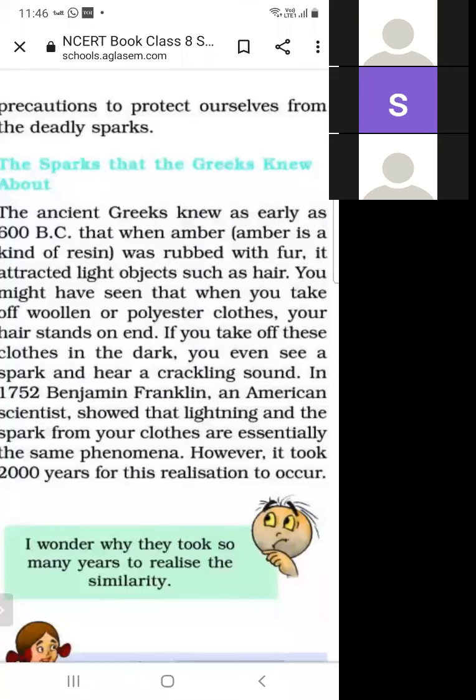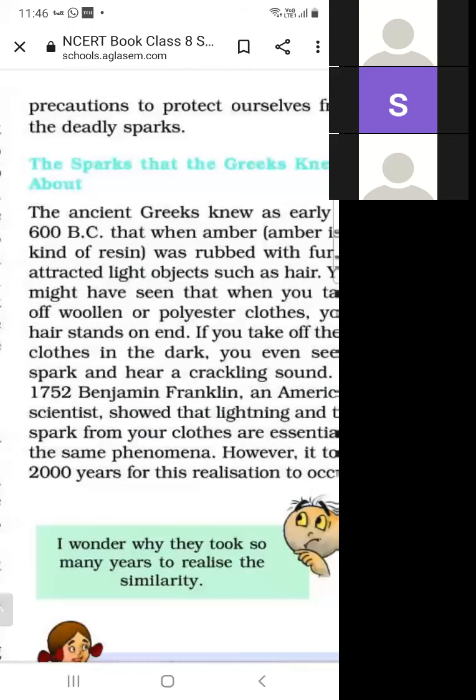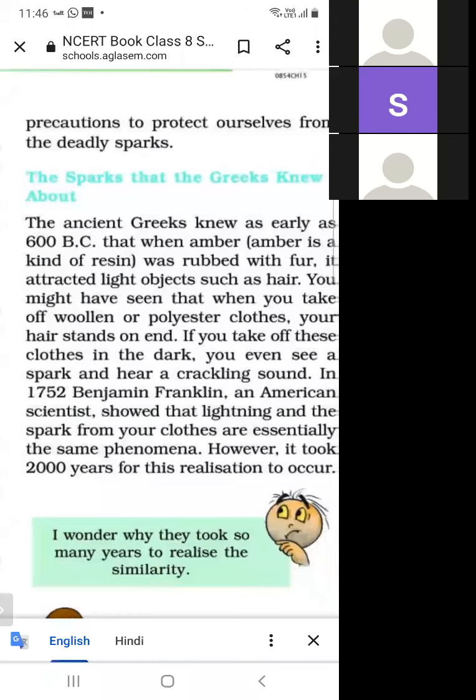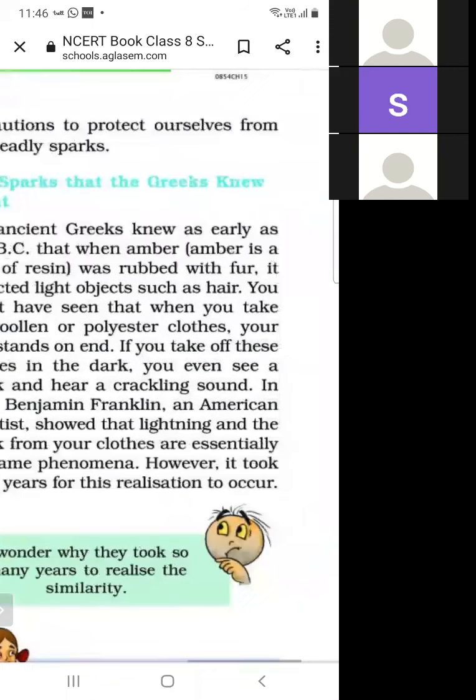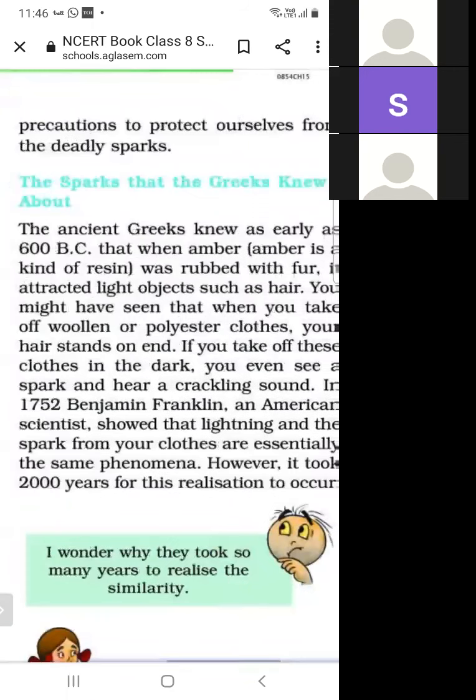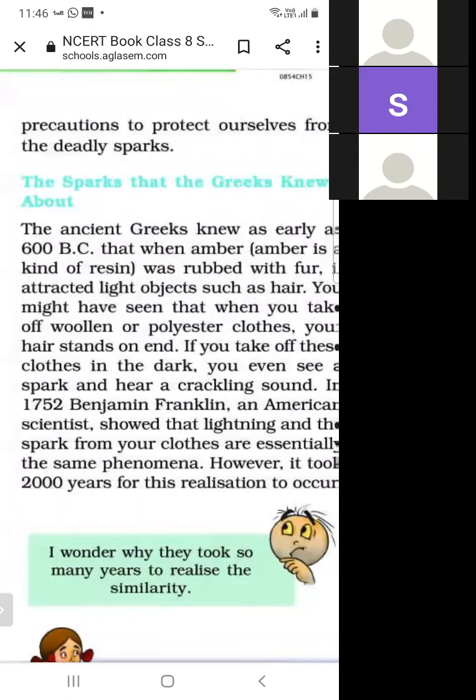When amber is rubbed with fur, it becomes charged. So when amber is rubbed with fur, then it attracts objects like hair. So why does it attract hair? As we know, charge is produced by rubbing.